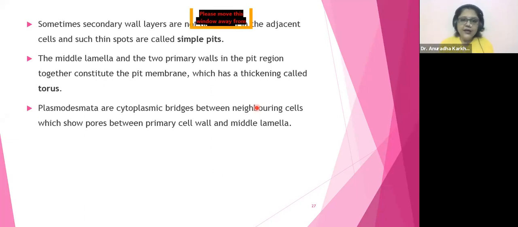This is a thinned out area now. Why? Because udhar lignin deposition nahi hua hai. Correct? Yeah, exactly. So a type of pore-like thing would be present in that zone. Now, because it is not going to have lignin, don't you think the assembly थोड़ा टेंशन में आ गया है ना? तो ऐसे टाइम पे middle lamella will come for help. See, the middle lamella and the two primary walls in the pit region together constitute the pit membrane, which has a thickening called torus.